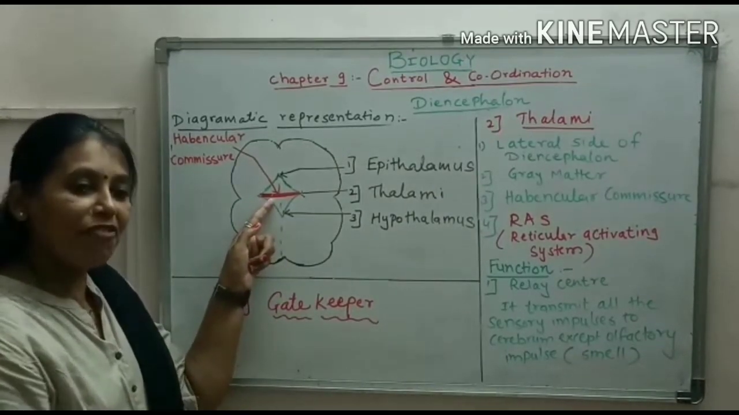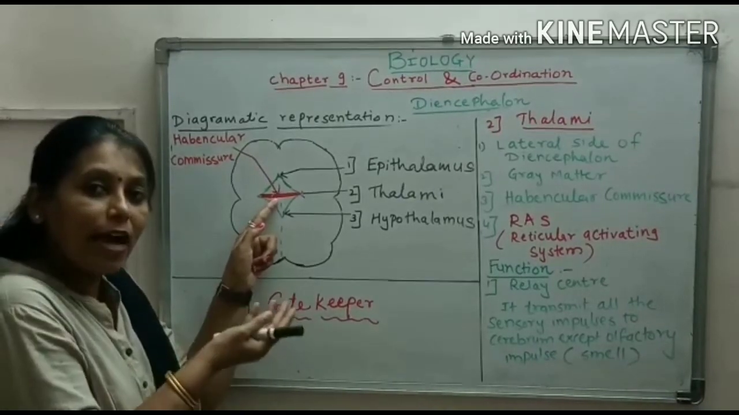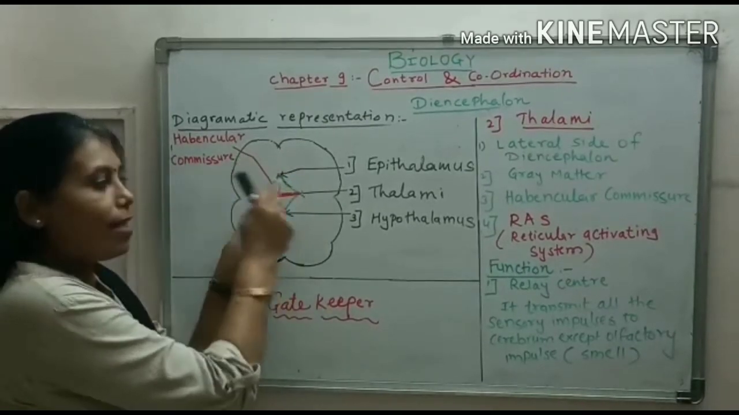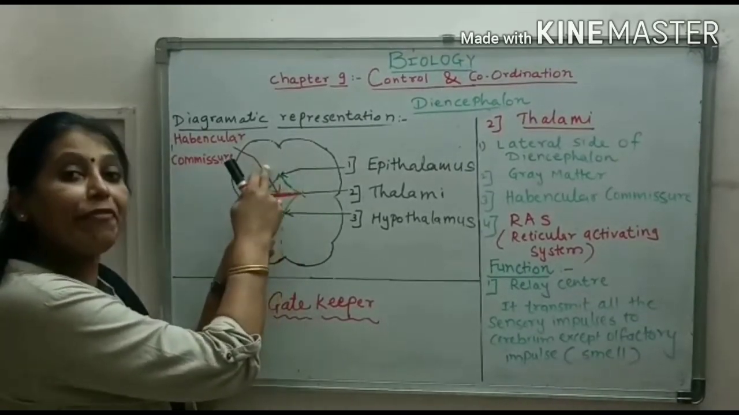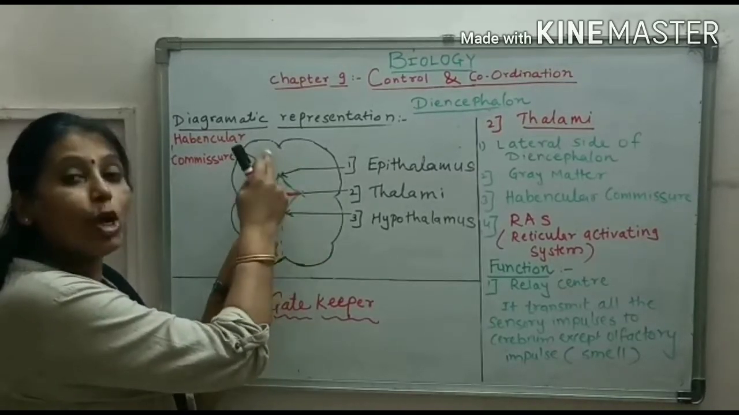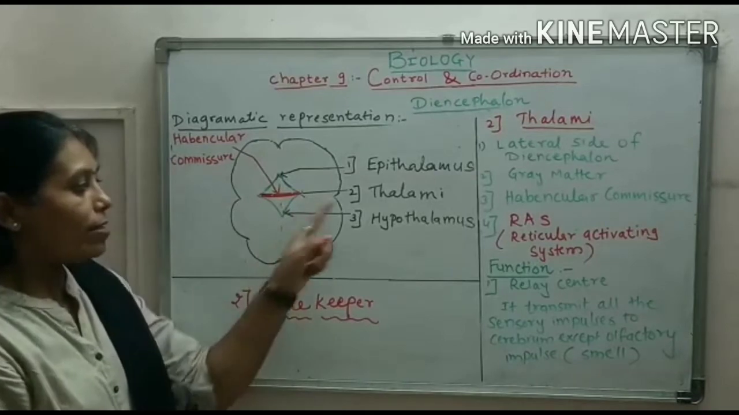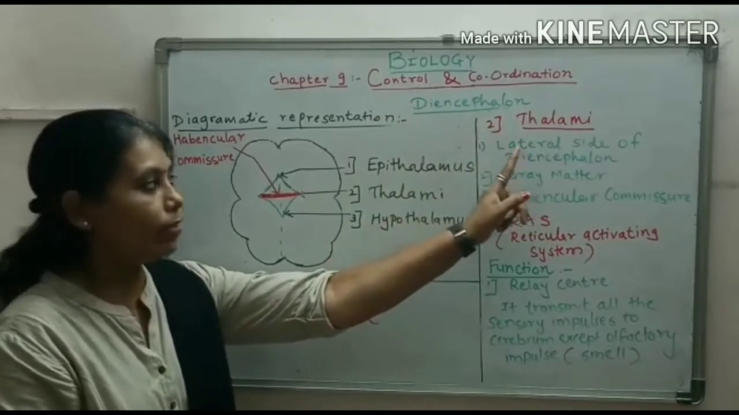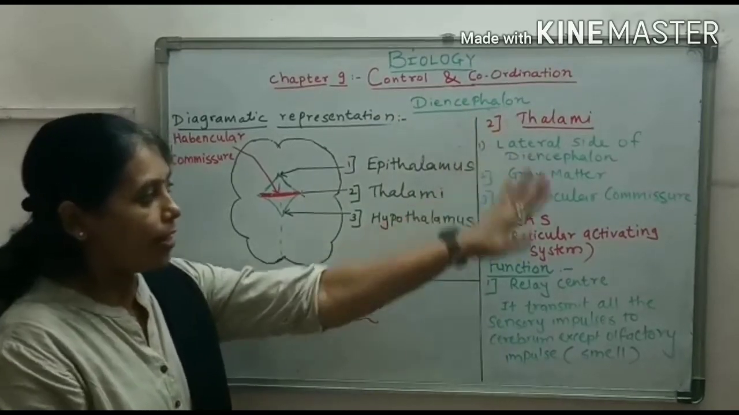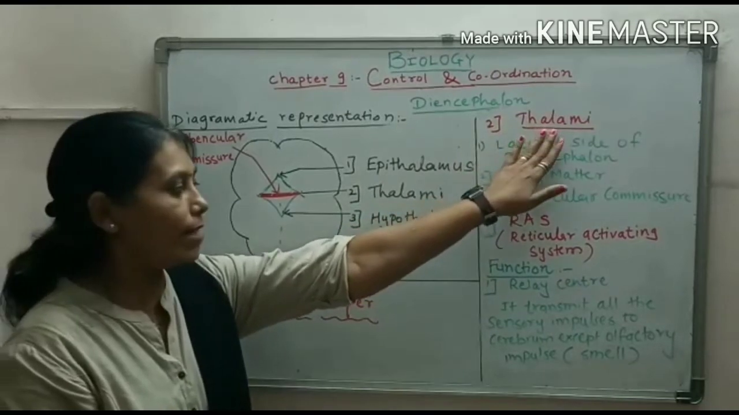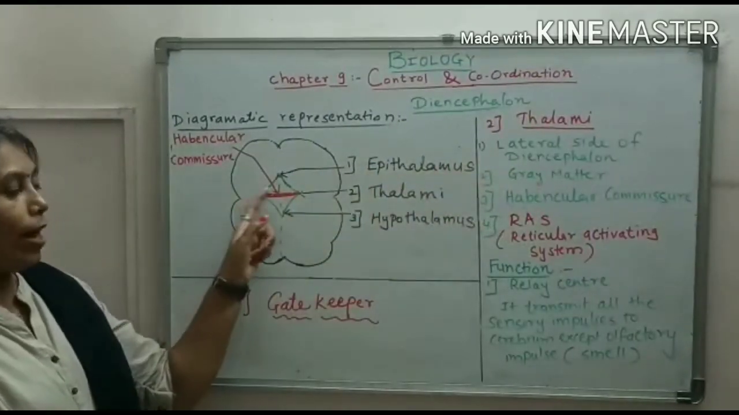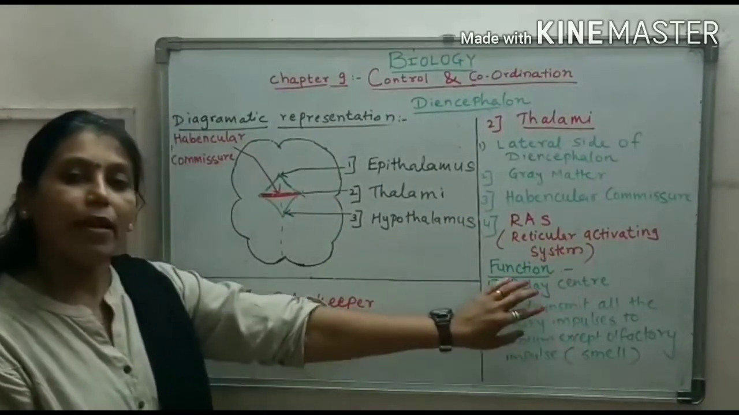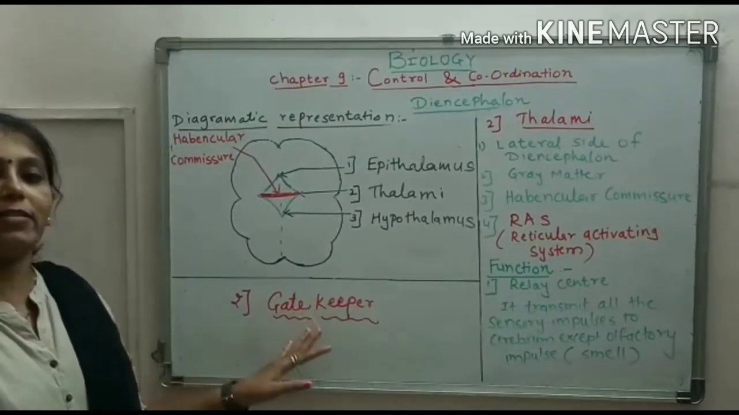It means that different messages come together from different sense organs, but all the messages cannot be sent to one place. They are passed on to different centers, different locations. That's why the thalami are also called the gatekeeper of the diencephalon. Now, let me revise the diencephalon again. The second part is the thalami, these two are the lateral walls, with the habenular commissure and RAS, the reticular activating system. It acts as a relay center and it also acts as a gatekeeper.